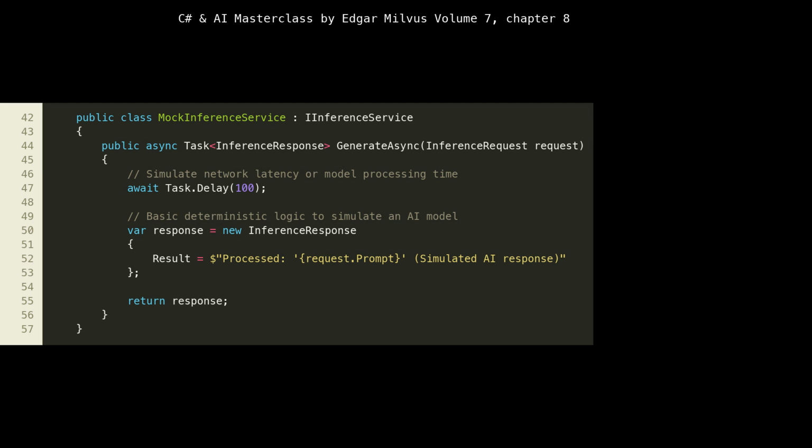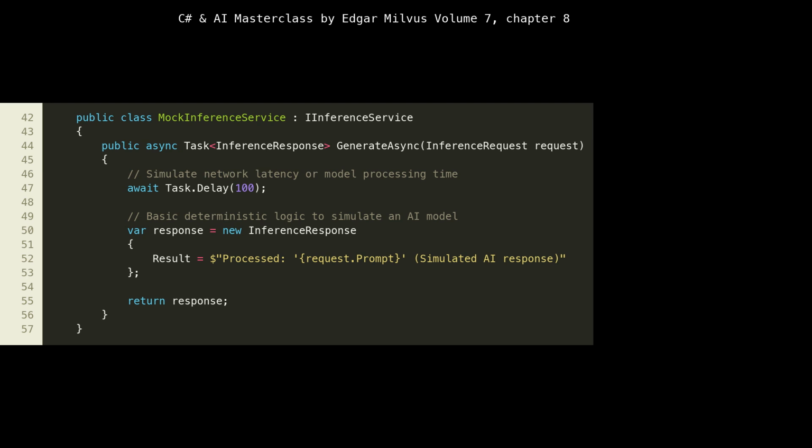Here, at lines 42 to 57, we have MockInferenceService, which is a concrete implementation of our inference service interface. This mock service is incredibly valuable for development and testing. At line 47, await Task.Delay(100) simulates processing time or network latency, which is essential for understanding how a real AI model might behave under load. Without this, performance characteristics might be misrepresented.